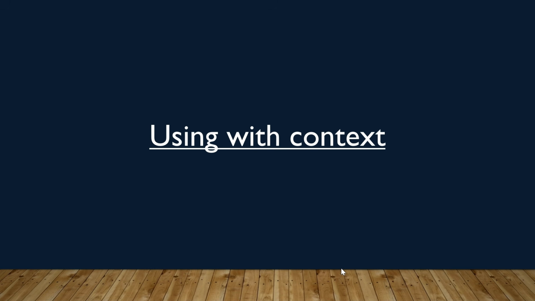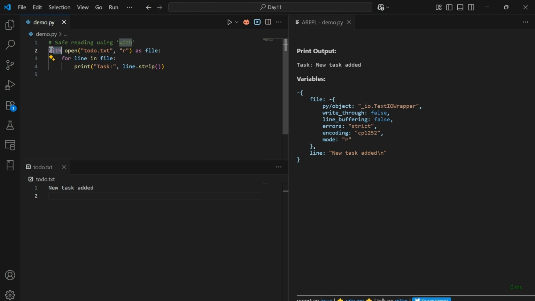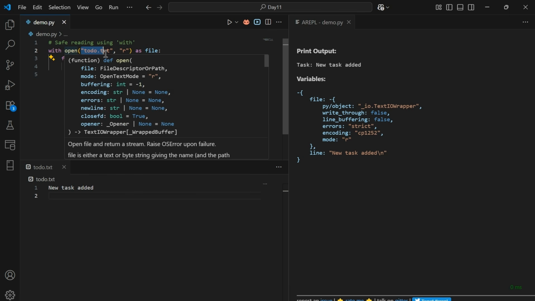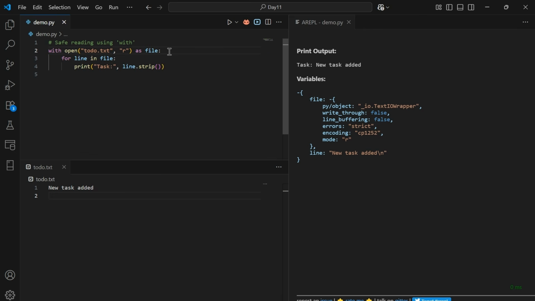Next, let's discuss using the with context. Let's see this with an example. The with statement in Python is used for resource management, especially when you are working with files. It automatically opens and closes the file for you, even if an error occurs inside the block. Without with, you would have to call file.close, and if your program crashes before that, the file stays open, which can cause problems.